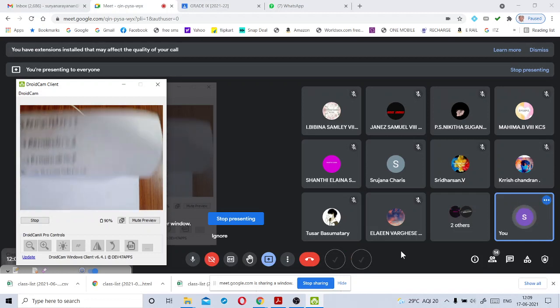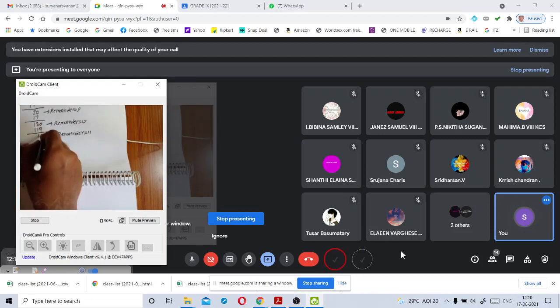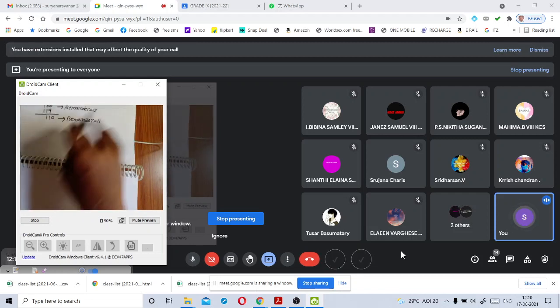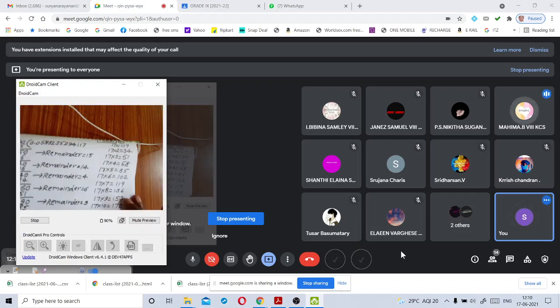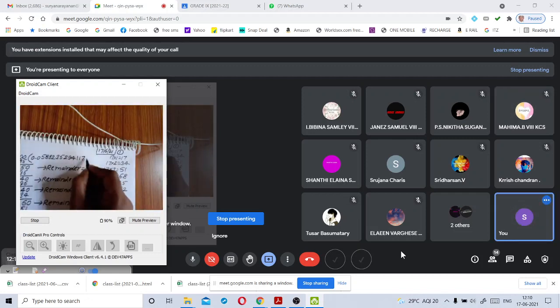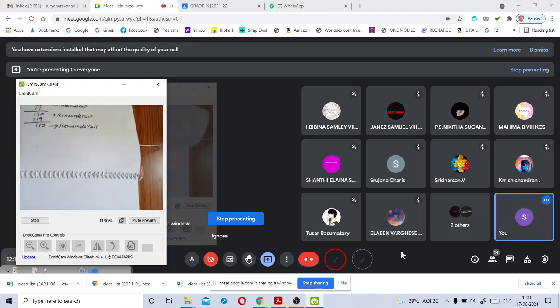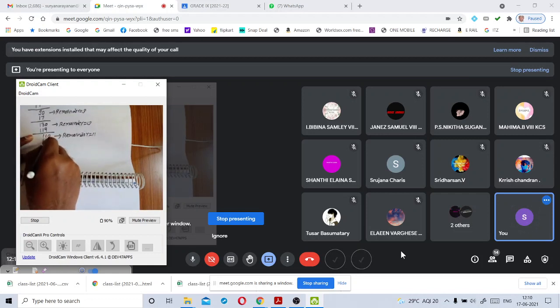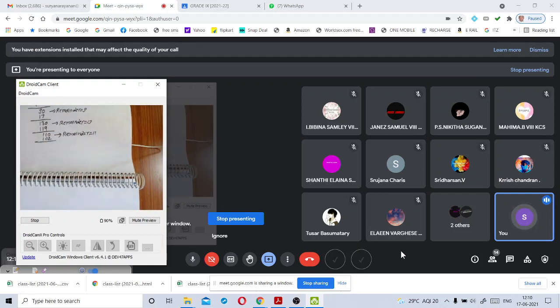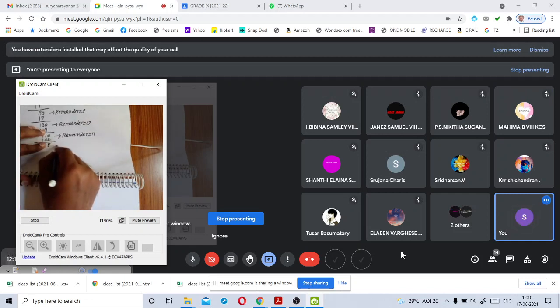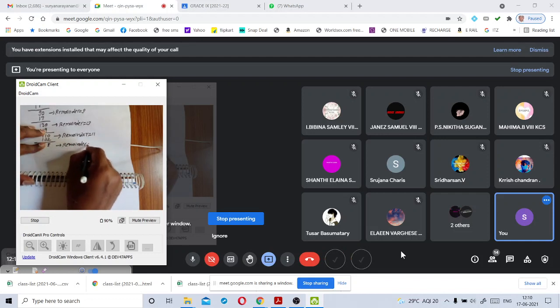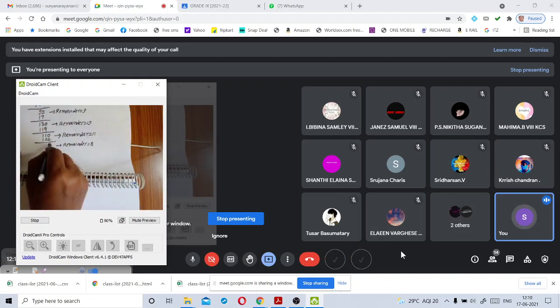We remember this point. Again, we have to keep 0. In 110, how many times does it go? 17, 6 times. What is 17 times 6? 102. What will be the remainder here? So 8 is the remainder. Remainder is 8.